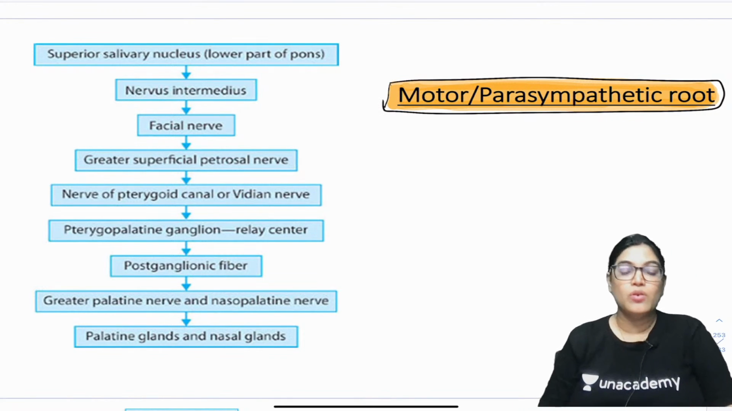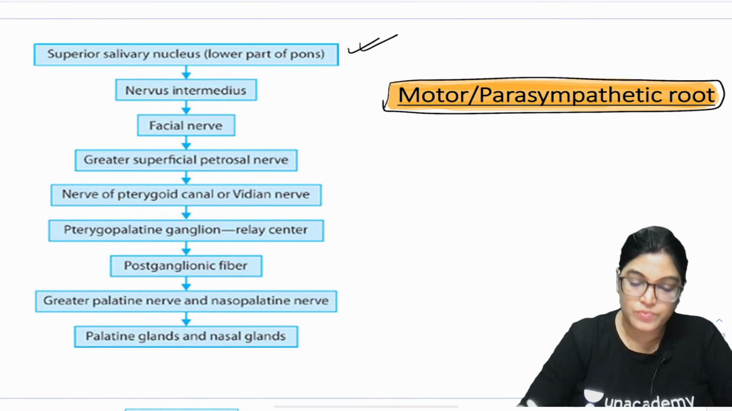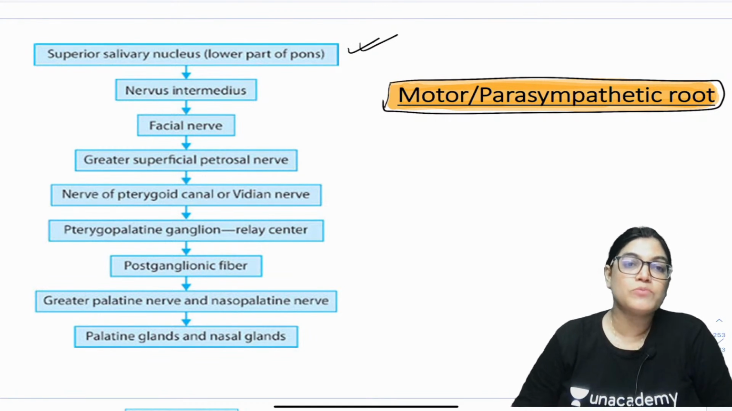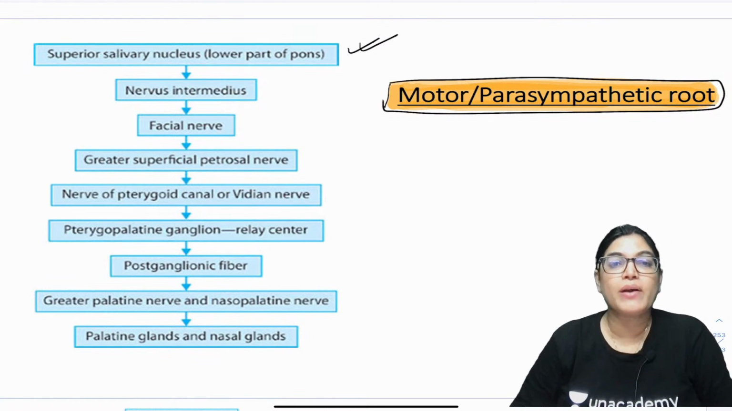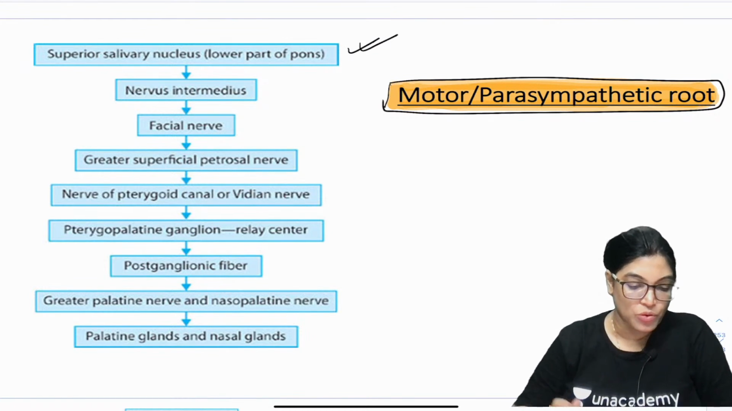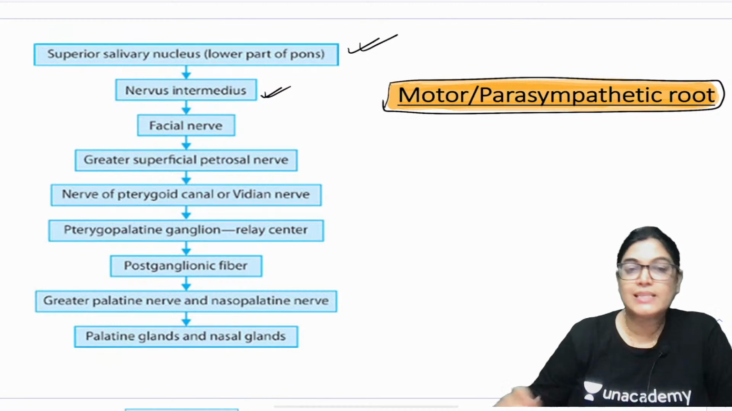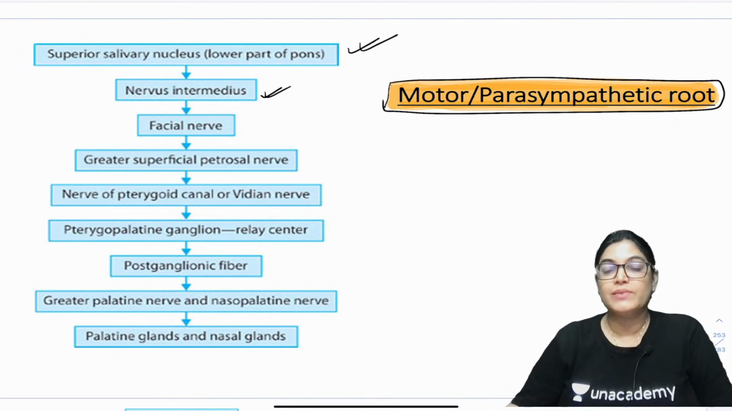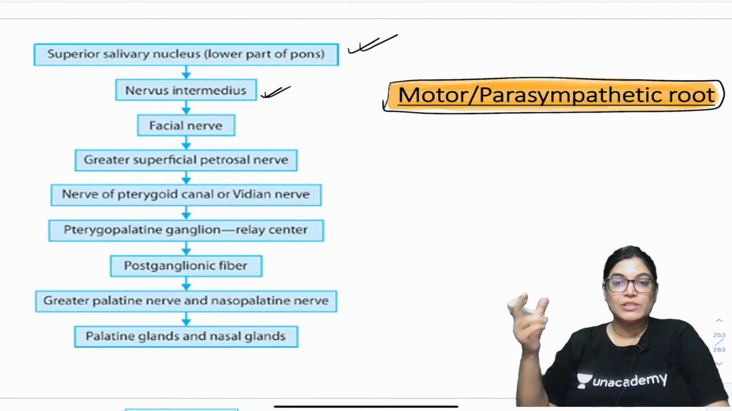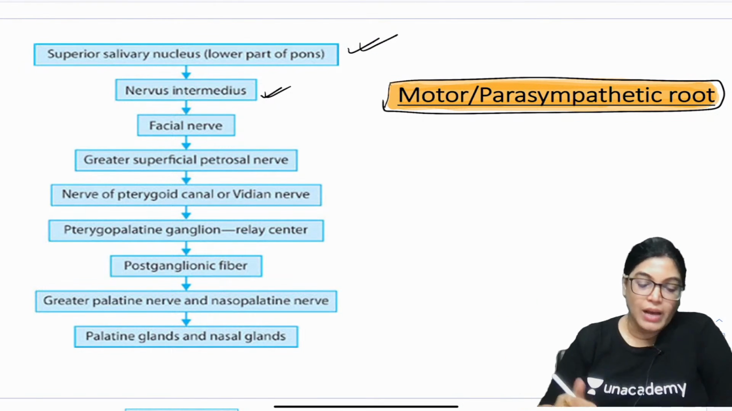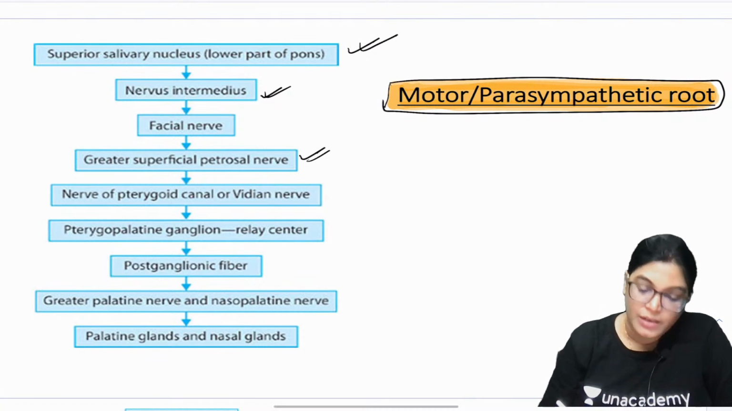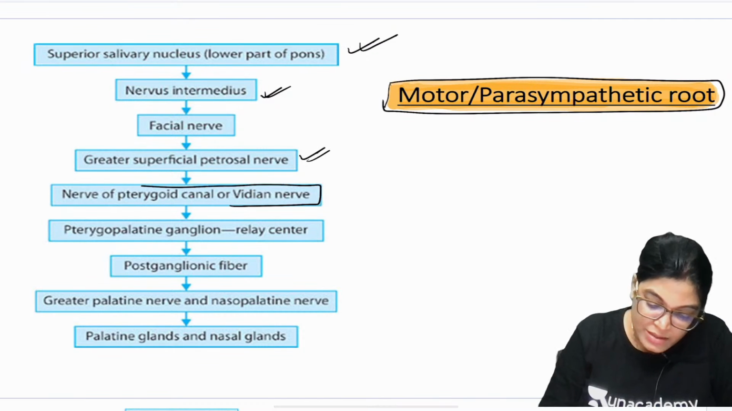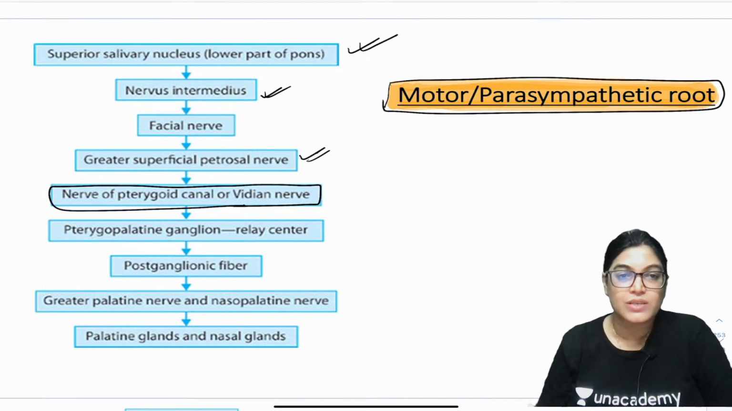See here. The preganglionic fibers will arise from the superior salivatory nucleus. Where is it located? It is located in the lower part of the pons. From here, the nervus intermedius, which is actually the branch of the facial nerve itself, residing in between the motor root and the vestibulocochlear nerve, and through the greater petrosal nerve it traverses and forms the Vidian nerve. How the nerve of pterygoid canal is formed, we have just discussed.